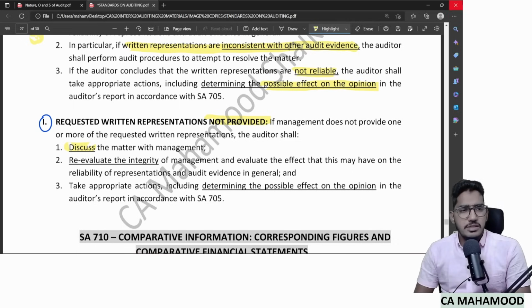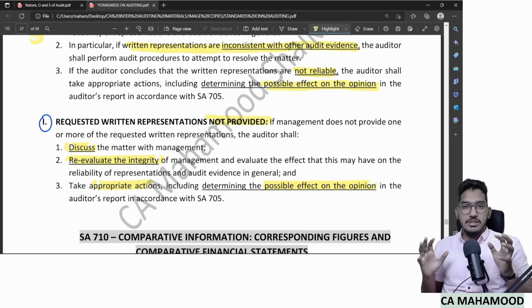First go to the management and discuss with them: sir, why are you not providing me the written representation? As a part of that process, re-evaluate the integrity of the management. When you go and inquire with them, they will give you reasons. If those reasons are valid, well and good. If those reasons are not valid, reassess the integrity of the management. Analyze once again how far the management is honest, and then finally take appropriate action, including determining the possible effect on the opinion. That means finally here also consider modifying your opinion. That's it. This is what the auditor should do if the management is not providing the written representation.